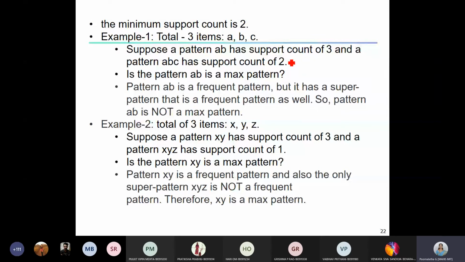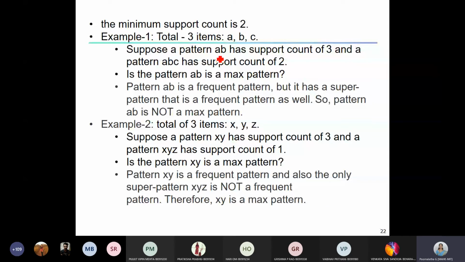So both AB and ABC are frequent as per the definition, because their respective counts are equal to or greater than the minimum support count. Now, can I say AB is the max pattern? No. Because AB is frequent, but it has a super pattern that is frequent as well.